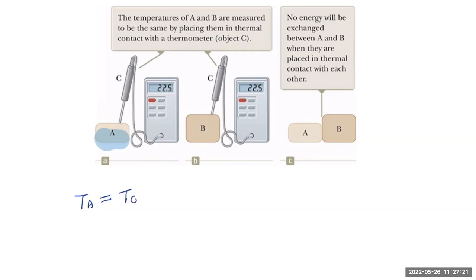And TA equals TC because no more energy exchange is happening. They have reached thermal equilibrium. Now, suppose we use the same thermometer and connect to a substance called B. And we find, once again, that there is no heat exchange. There is no energy exchange between substance B and the same thermometer.